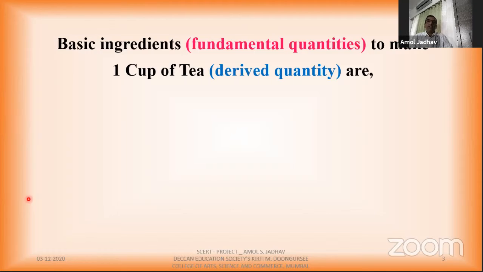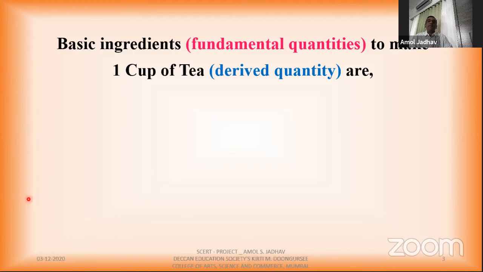The basic ingredients which I use to make a cup of tea are fundamental quantities, and the tea that will be made will be my derived quantity. So if you first understand what is a fundamental quantity and what is a derived quantity, then it will be easy to understand what are the dimensions, or dimensional analysis.